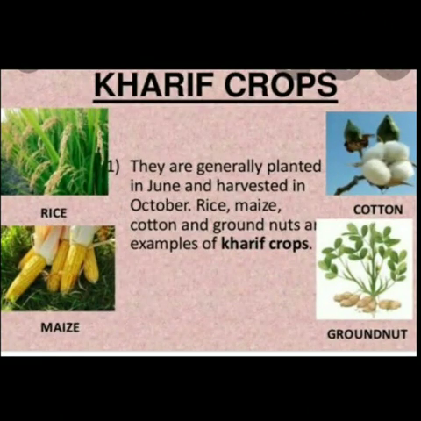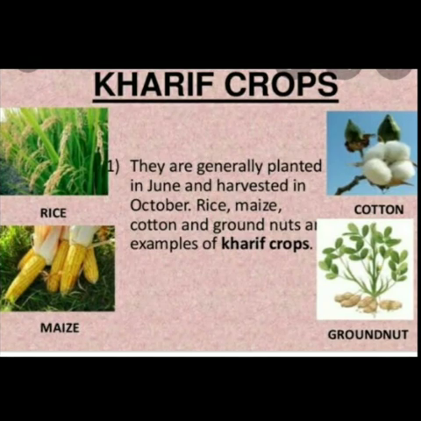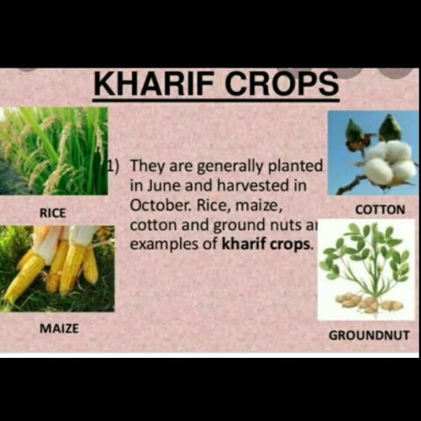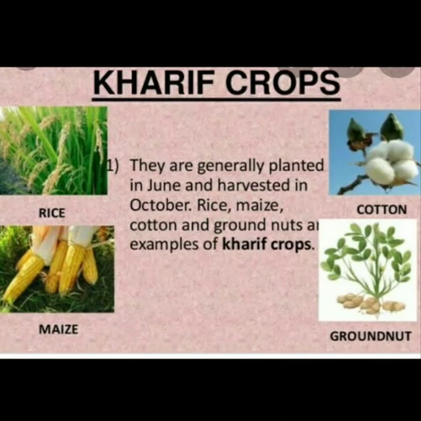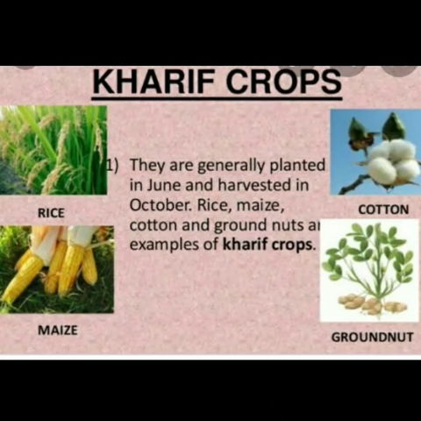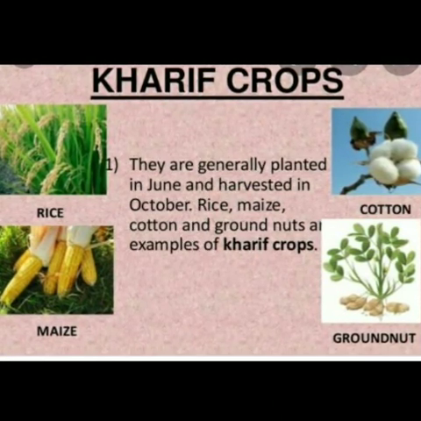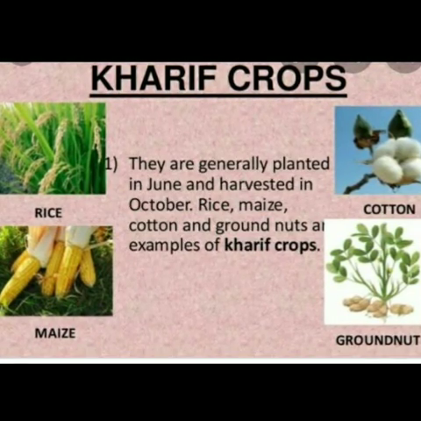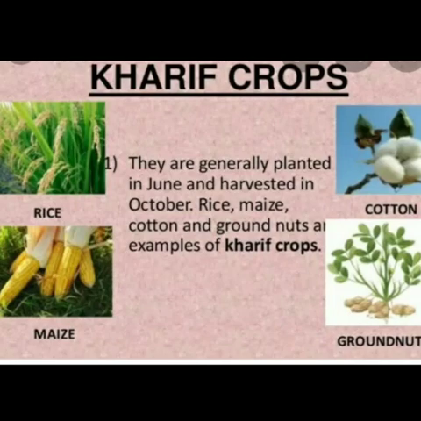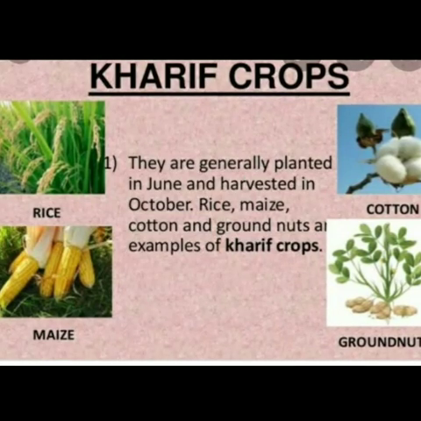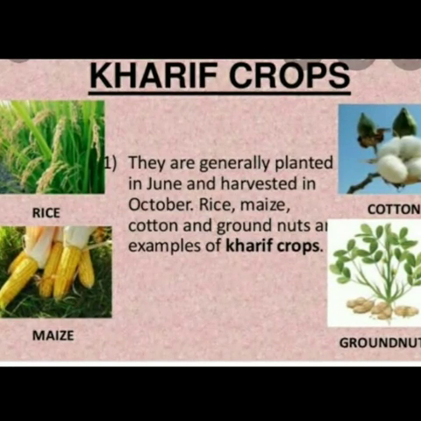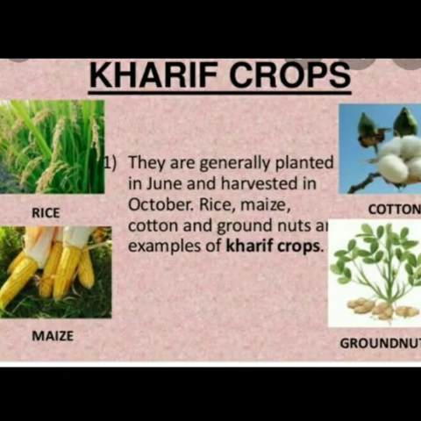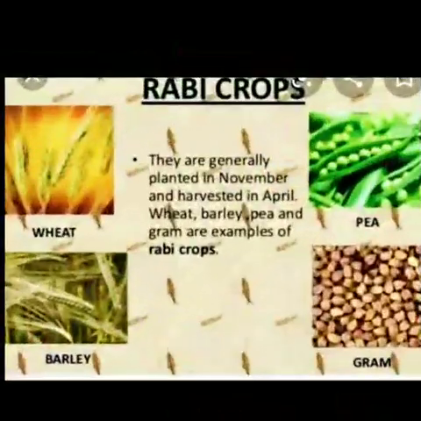The next one is the kharif crops. Some crops depend on the monsoon. Okay, monsoon rains. So crops are grown from June to October. These crops are planted in June and harvested in October month. Examples: rice, maize, cotton and groundnut. These are the examples of the kharif crops. They depend on the monsoon rains.